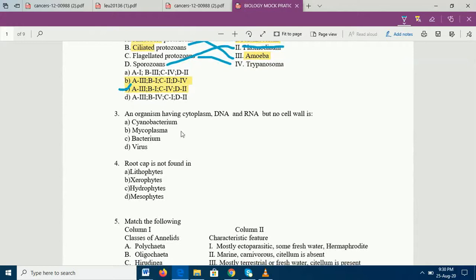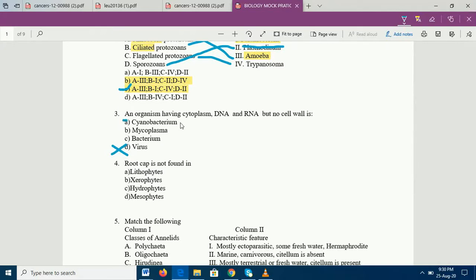We all know that this is not there in the options. This is ruled out completely, right? Now coming to cyanobacteria, Mycoplasma, bacterium, they all belong to eubacteria. They all have cytoplasm, DNA, RNA. And cyanobacteria, which is also called blue-green algae.